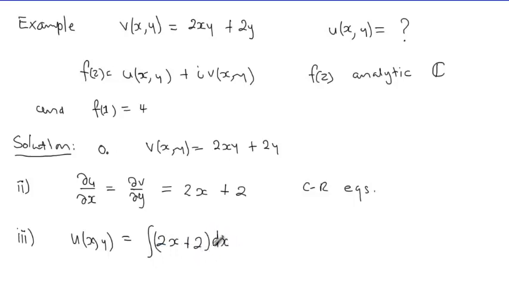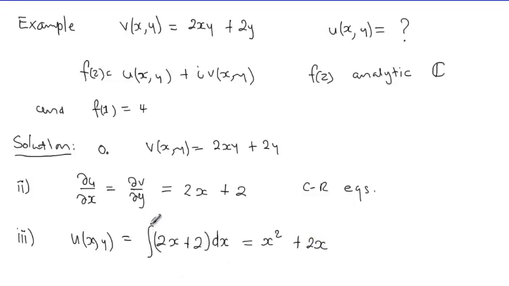dx. Because we're dealing with a function of two variables here, when I'm doing this, I'm writing an ordinary dx here for integration. But you must understand that this is a kind of partial integration. We're only integrating with respect to x, to actually recover a function of two variables, x, y. Then we'll get this as x squared, using the power rule, then plus 2x.